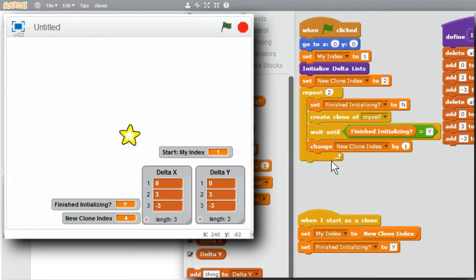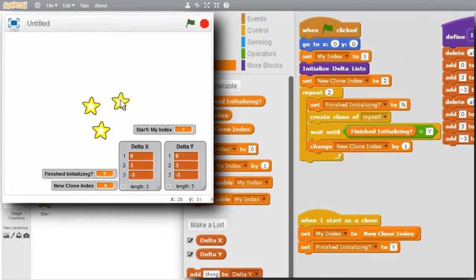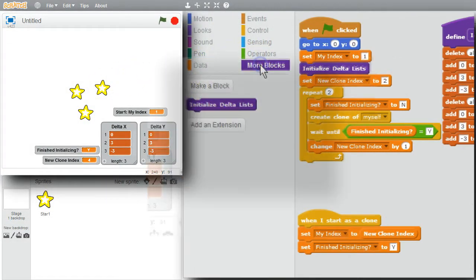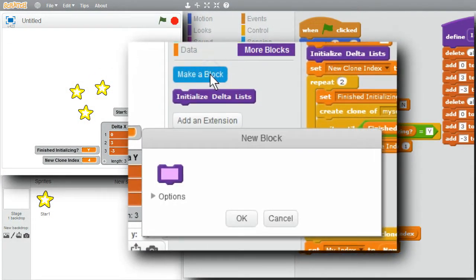Were the clones created? Where are they? They're with the creating sprite. No more sprites. Now I want to make the clones move. I want them to move when they're first created and each time the U key is pressed. U for update. I'll make a new procedure block. More blocks. Make a block. I'll call it update.